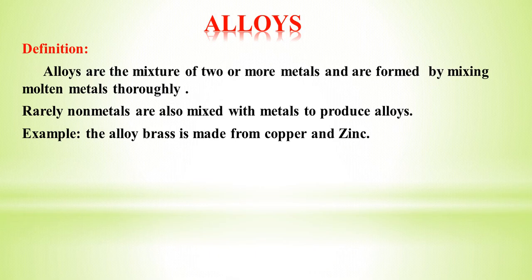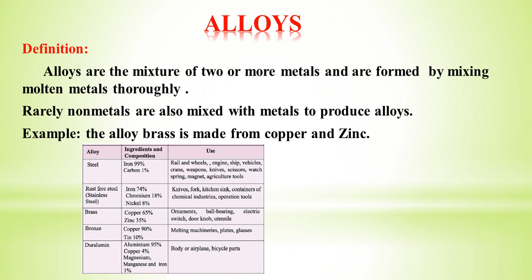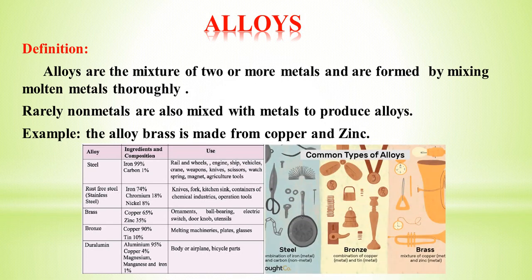Copper and zinc are two metals that make a new material, brass. We have seen that percentages of metals are combined to form an alloy. Why do we make alloys? To create or manufacture new products. Common types of alloys are steel, bronze and brass.